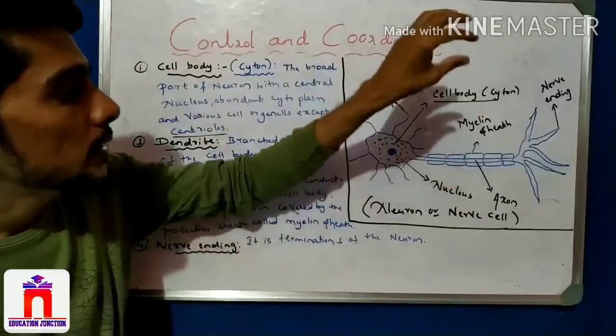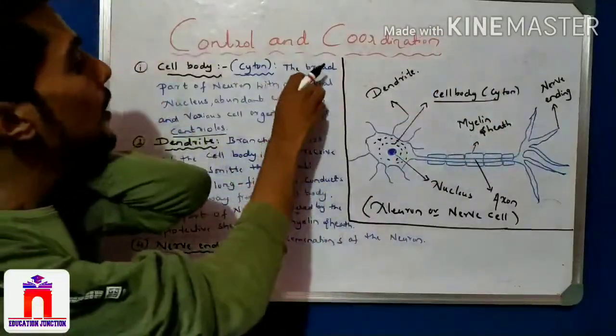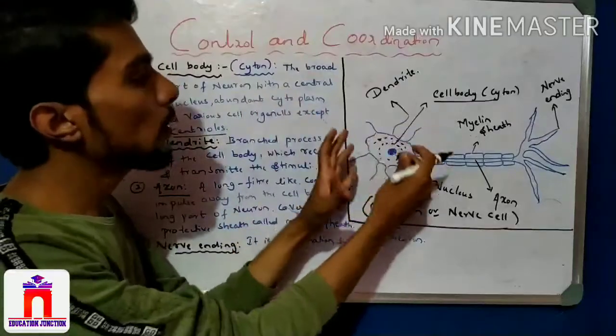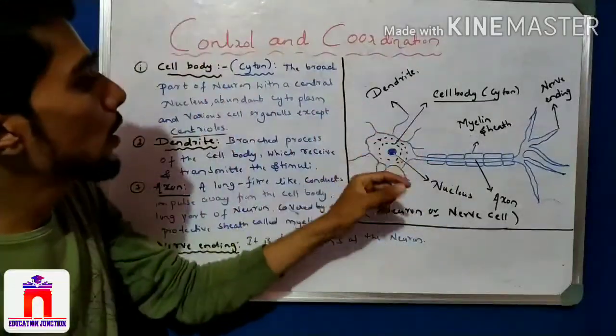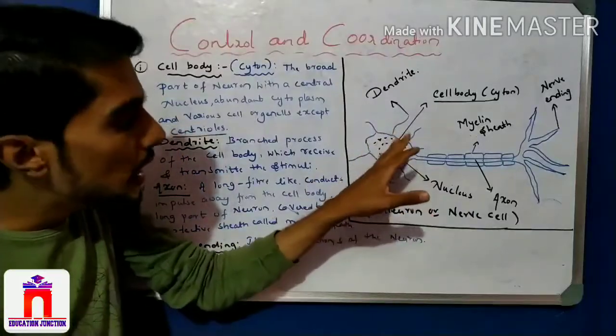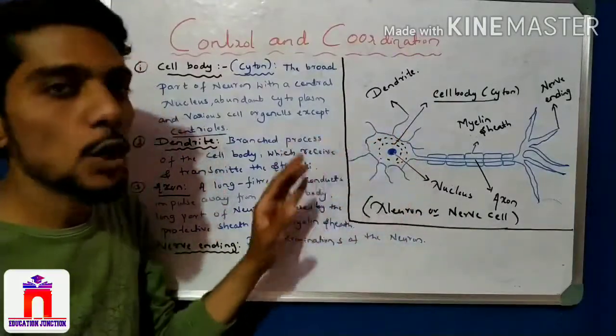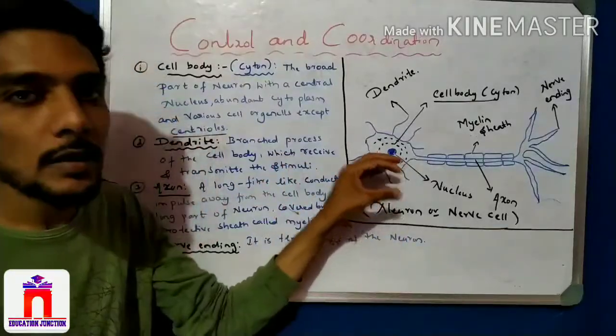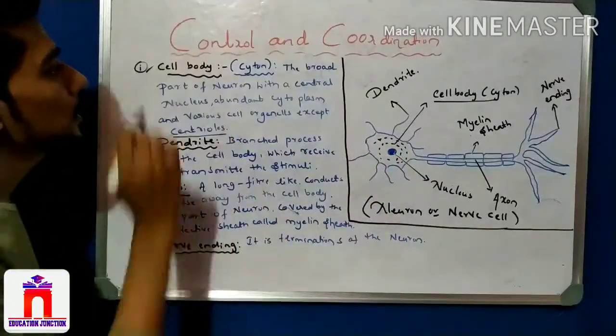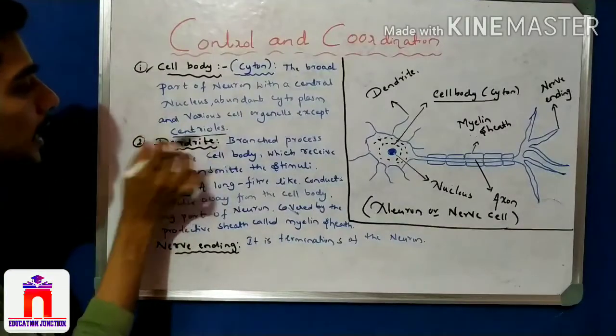So what is the cell body? Cell body is cyton. Okay, it is the broad part of the neuron, a large part of the neuron with a nucleus at the center and abundant cytoplasm. And all organelles are present except centrioles. So this was, students, about the cell body. Right. Next, come to the dendrites.